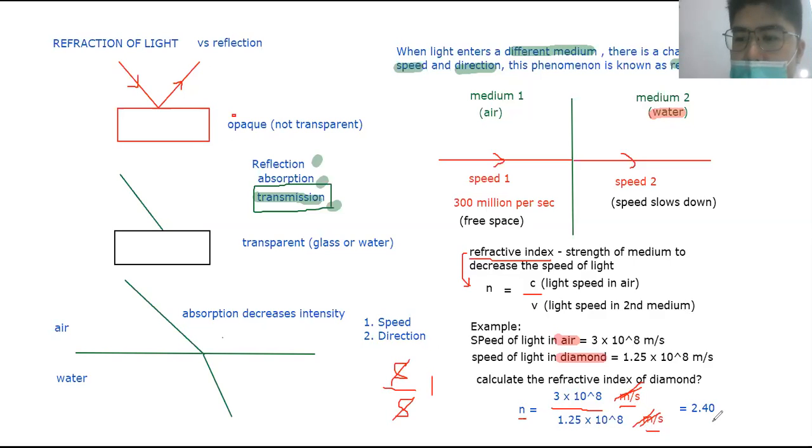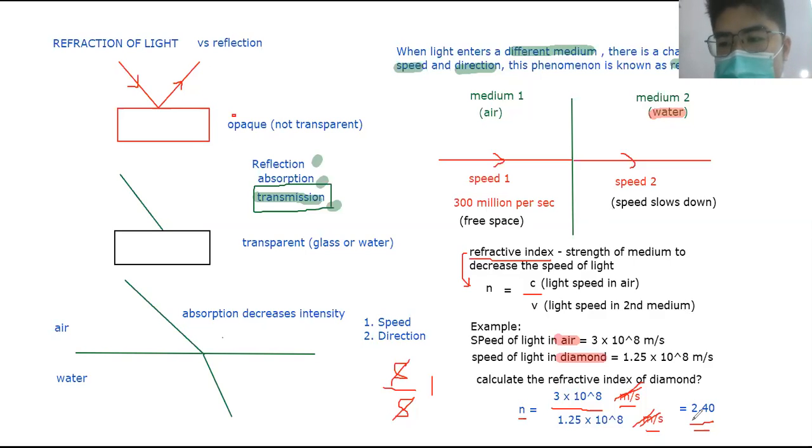There's no unit for refractive index, so you don't write m/s here. It is just a number, usually a decimal. The higher the refractive index, the higher the reduction in speed.